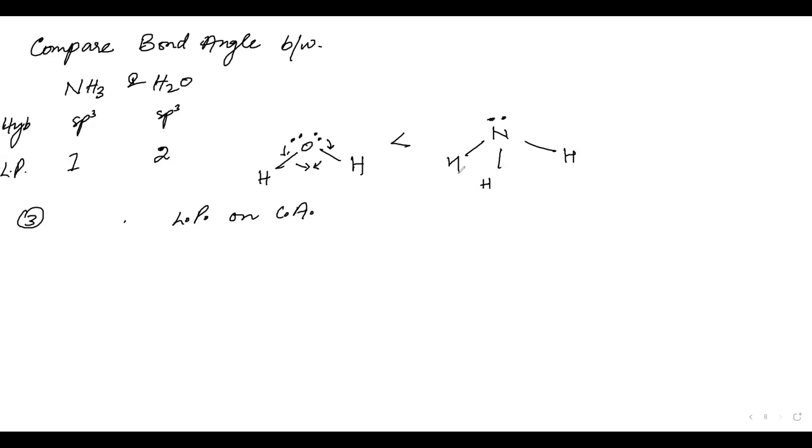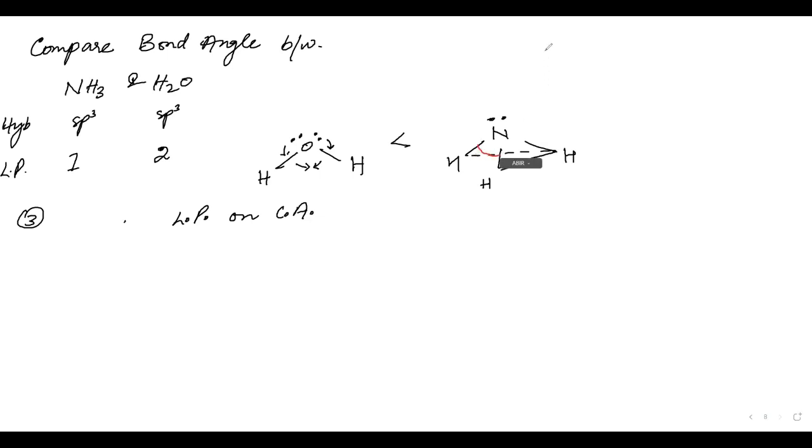Hydrogen of nitrogen will have a smaller angle than hydrogen of oxygen?